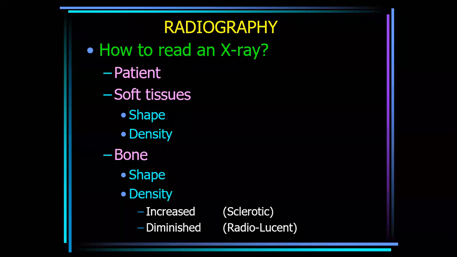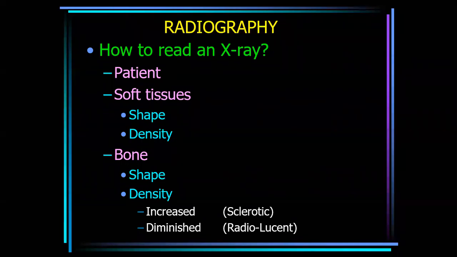How to read an X-ray? This is a critical thing. You will be guided in wards as well as an operation theater. And how to read an X-ray? The patient is important. On the radiograph, the name of the patient is important. You must confirm that the X-ray is related to this patient, by the name of the patient, and then you can read the X-ray from soft tissue or from bone.